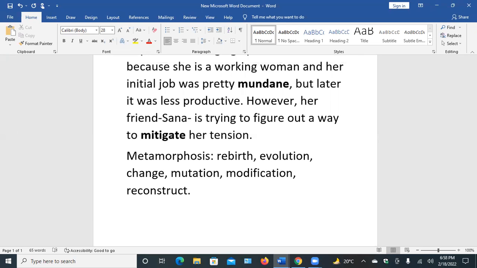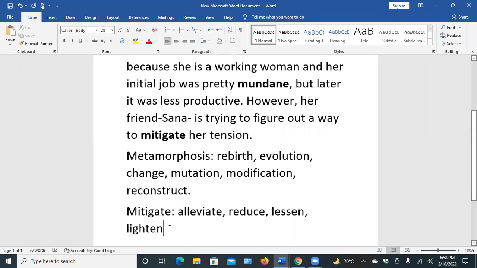The next word is mitigate. Mitigate means alleviate, reduce, lessen, lighten, pacify something.